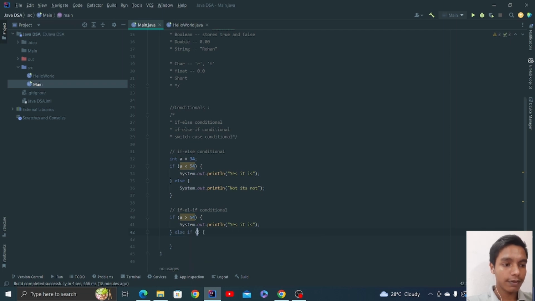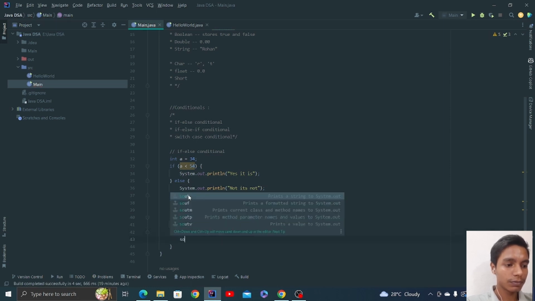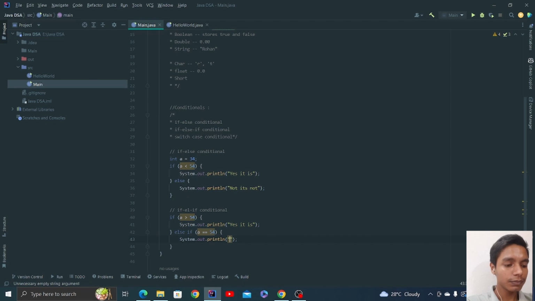Else if a is equal to 54, just print "it is equal", right?